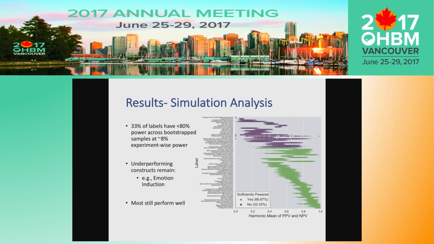with an experiment-wise power level of about 8%, over 2/3 of the labels in our corpus were sufficiently powered at the meta-analytic level, indicating that Neurosynth actually performs quite well, even when individual experiments have very low power. However, a number of labels that researchers are likely to be interested in, such as emotion induction or explicit memory, failed to perform.